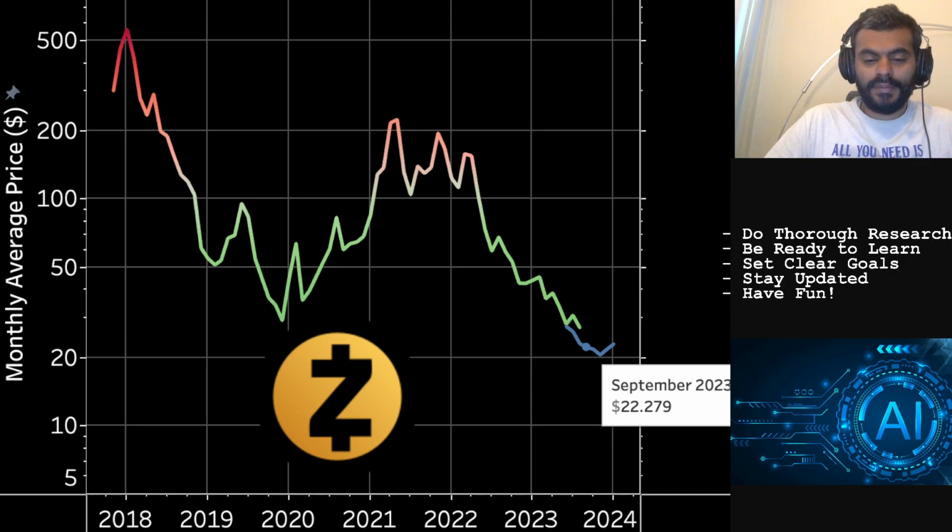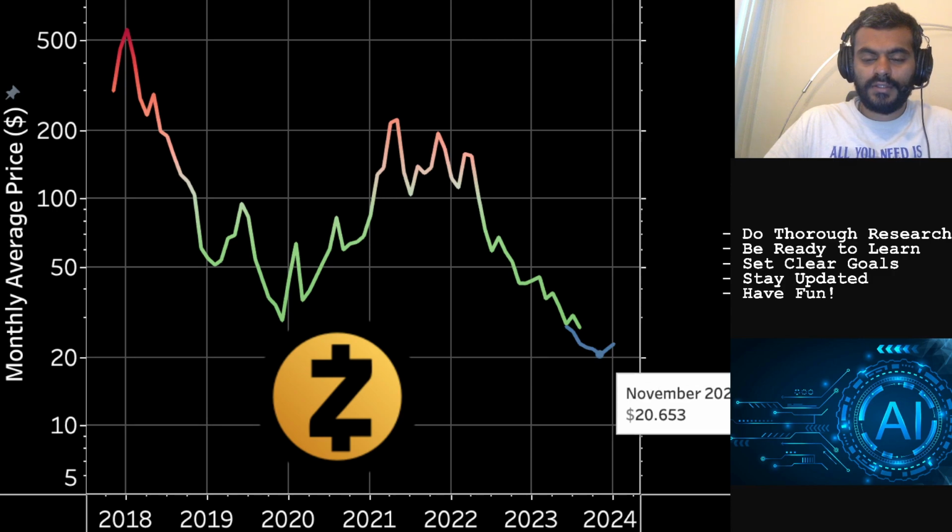So for the month of September, this AI model has forecasted a monthly average price of $22.27. If you check price tracking websites such as TradingView, CoinMarketCap, CoinGecko, this particular crypto is right now trading somewhere around the $25 range. So again, the base case is slightly more bearish than the actuals we are seeing for September. But for October, the base case is at $21, almost $22.